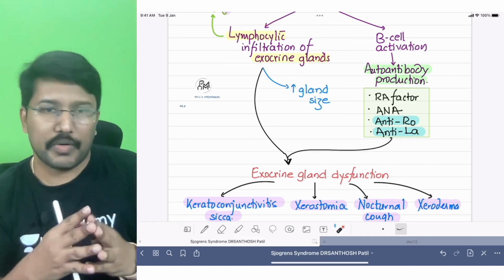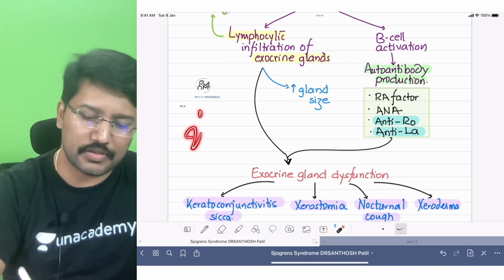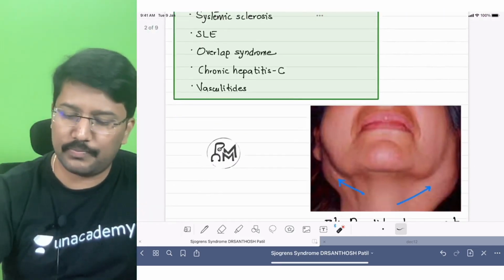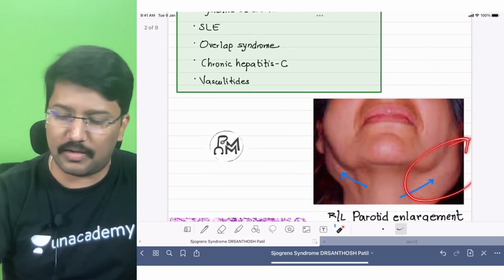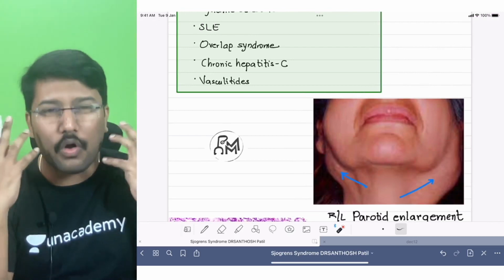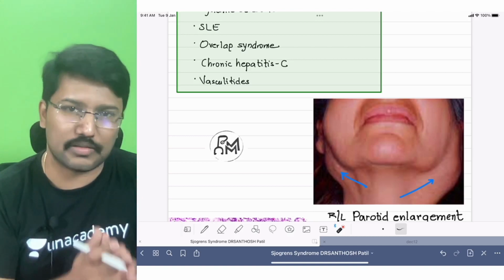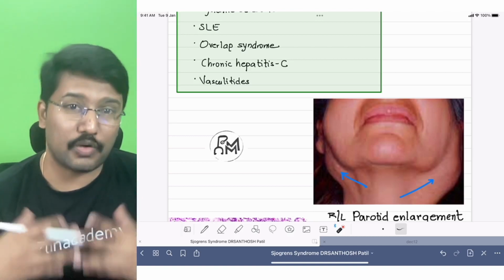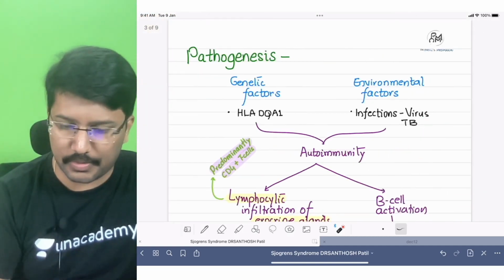So when you see the patients, very often, like 2/3 of the patients, you will see them with enlarged parotid glands, like I'm showing you in this image. You can notice the enlarged parotid gland. That is because there are a lot of lymphocytes now, and they are occupying the space. Lymphocytic infiltration is responsible for the gland increase in size, not because of the hypertrophy of the glands. Okay.